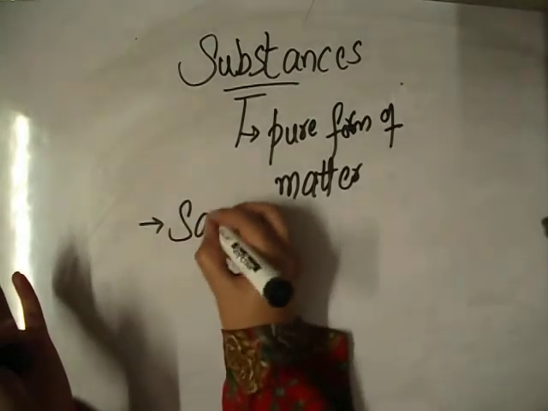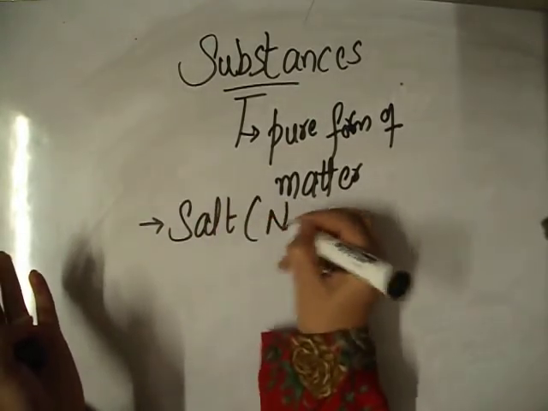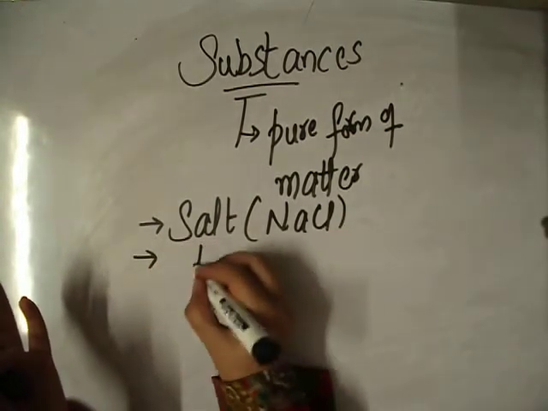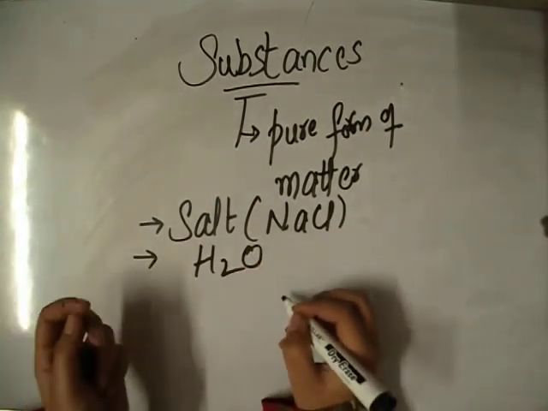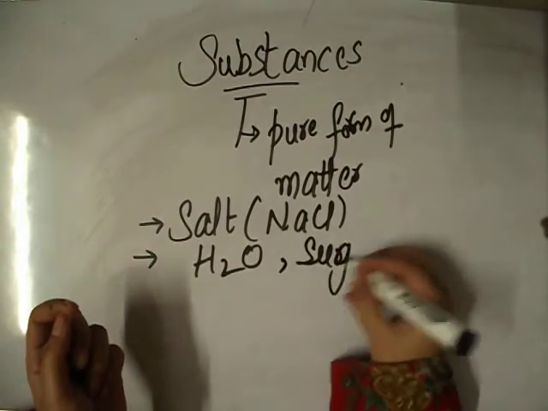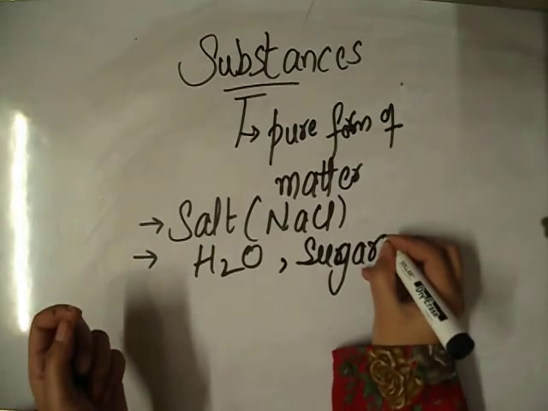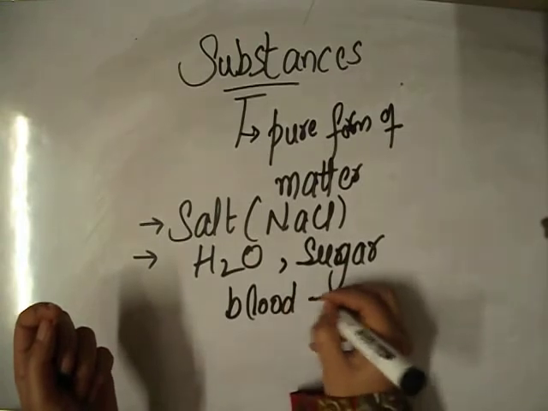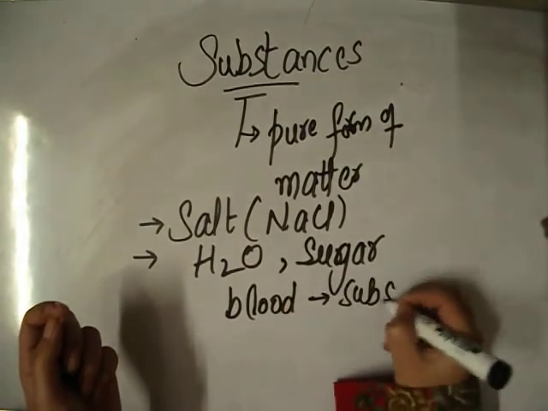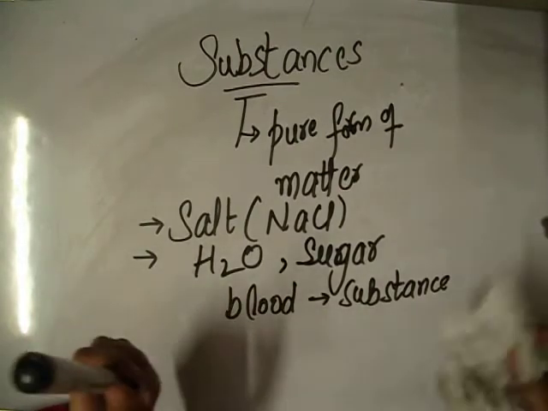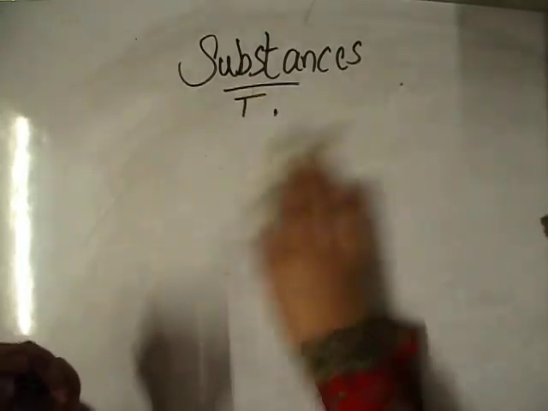If you generally look around you, what substances do you find? You find salt in your kitchen, that is basically NaCl. It is a substance. The water you drink is also a substance. The sugar, pure sugar, is also a substance. The blood is also a substance. So basically, if we define the properties of a substance, it is the purest form of matter.